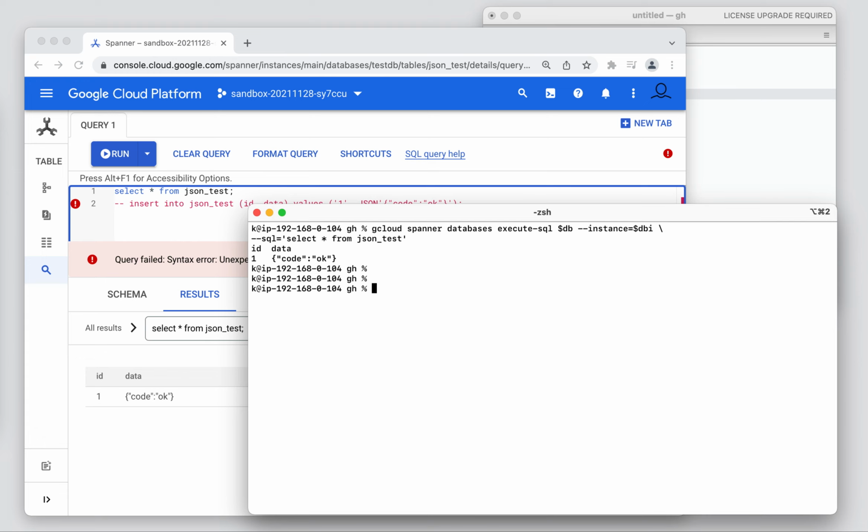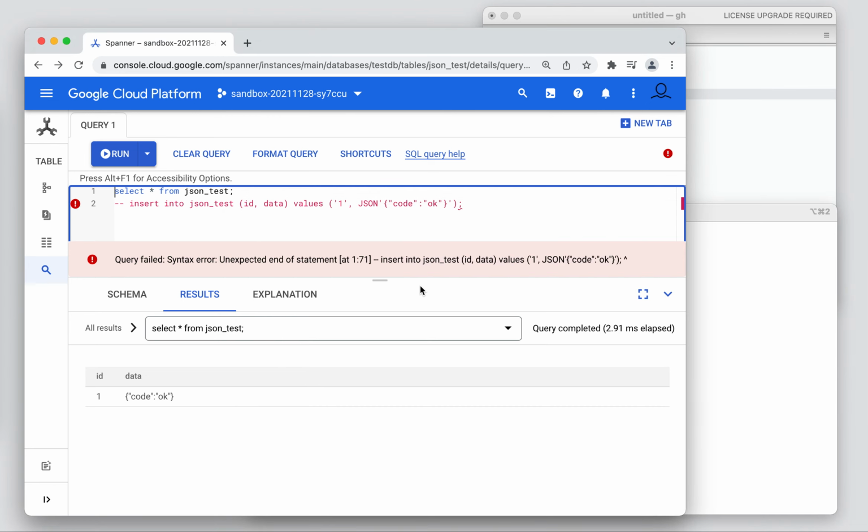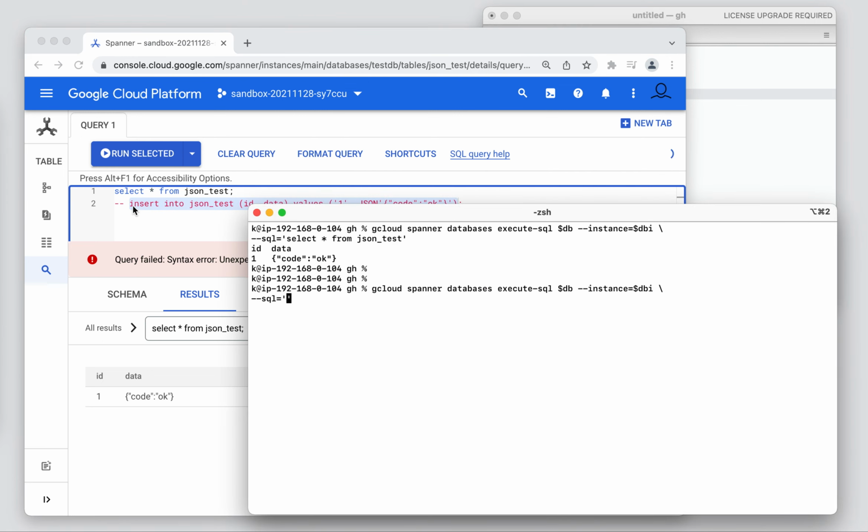Okay, and now the idea is to replace this query with an insert query, and it should work. But we have an issue here, which is this mix between double quote and single quote, and here we will have a broken string, so it won't work. We can try to escape all these quotes, but it won't work.